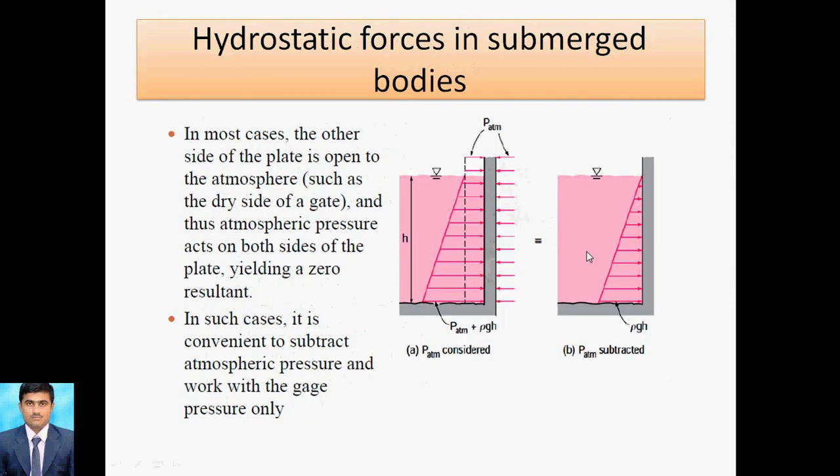Here we discuss a gate, and the distributed forces are like this. Atmospheric pressure P atm acts on both sides, and the distributed pressure is P equal to rho g h, which gradually increases with depth. So this is minimum here and maximum at the depth of the dam. So this is the distributed pressure plus atmospheric pressure.